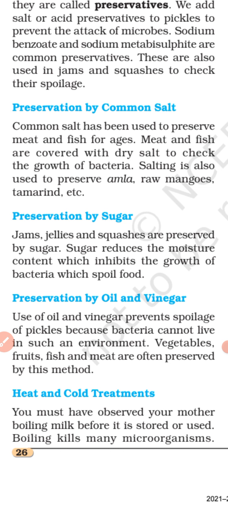Sugar reduces the moisture content from the fruits, and if moisture content is reduced, then the growth of microorganisms will get inhibited. Microorganisms will not be allowed to grow in it after adding sugar.